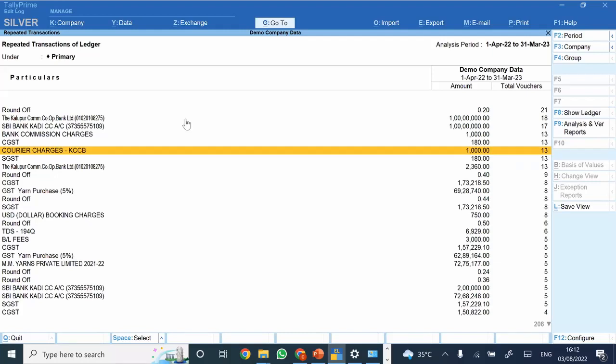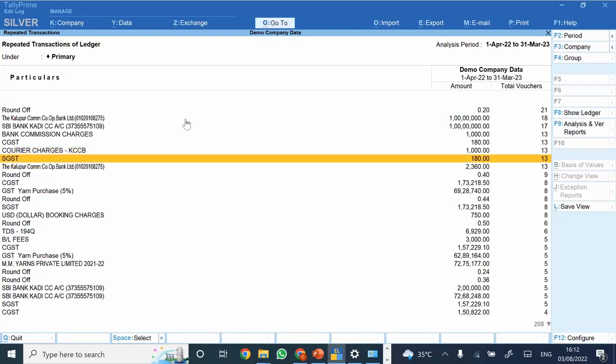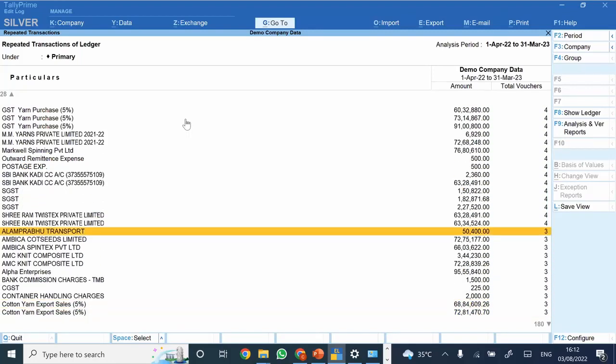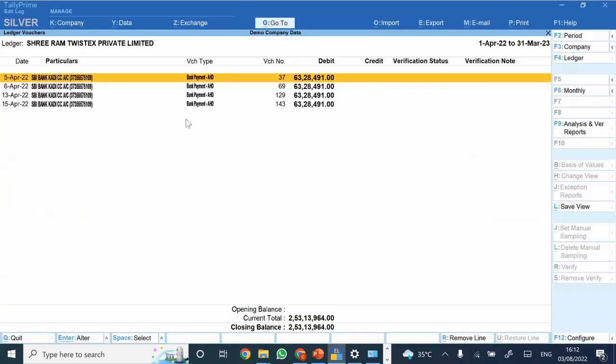Let's say for any particular date, if anyone is indulged in billing and is keeping a frequent payment for sales, which generally doesn't happen in normal scenarios, or if the amount is one and the same every time, then in that case you can check the list of all the data where there has been a repeated transaction.